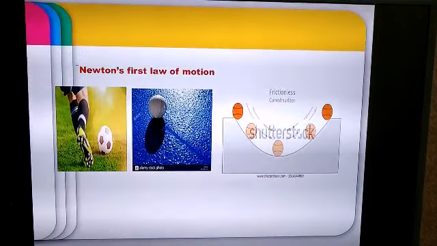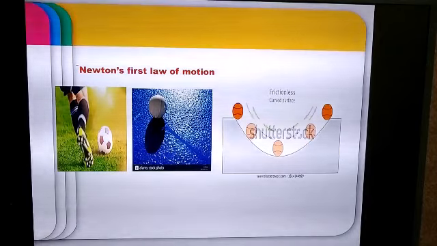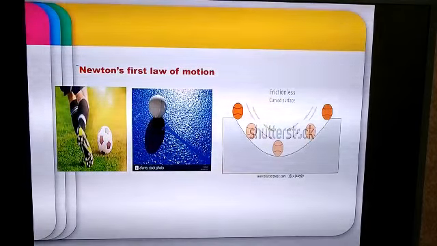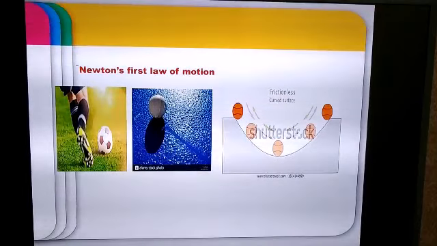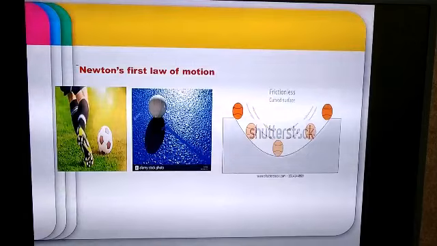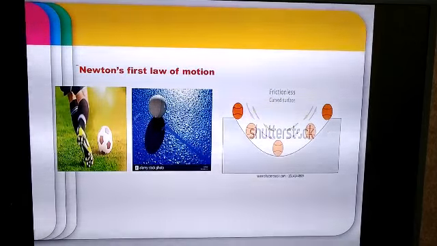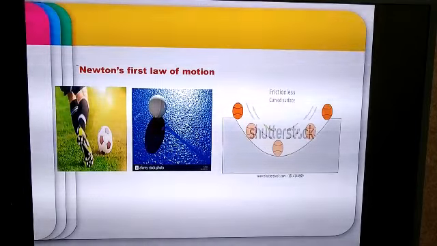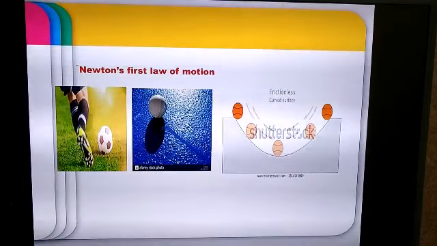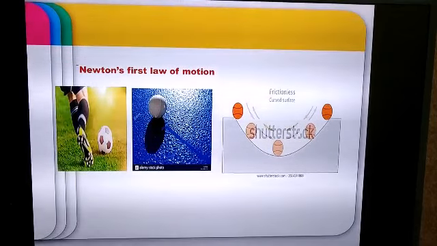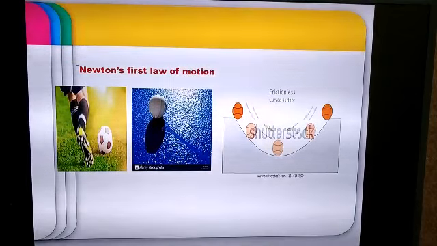But if you compare the distance which is covered by the ball on the first and the second surface, that is the grassy surface and the tabletop surface, you will find that the ball covers more distance on the second surface than on the first surface. Why? Because the second surface is more smooth than the first surface and the second surface offers lesser friction as compared to the first surface.